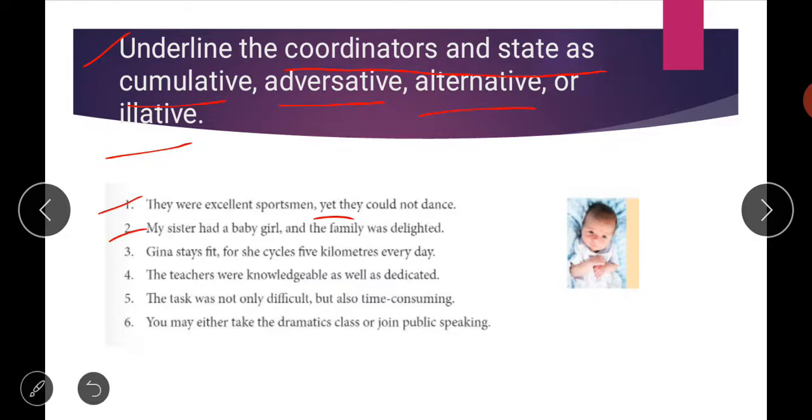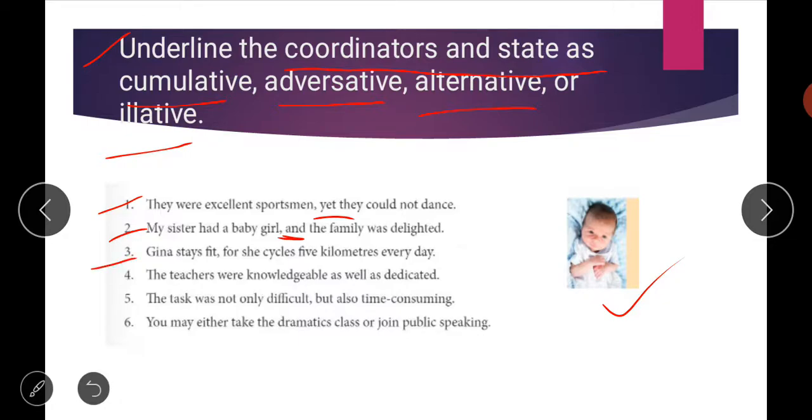Second is, my sister had a baby girl and the family was delighted. So here simply the word and is your conjunction, and it is your first type of conjunction or coordinator, which is cumulative. It is used to join two same kinds of statements. So my sister had a baby girl and the family was delighted, and belongs to the cumulative type.